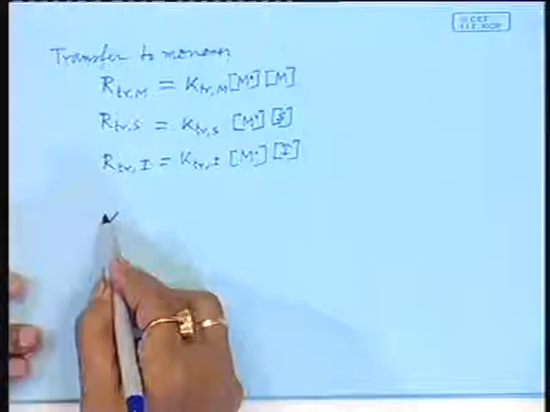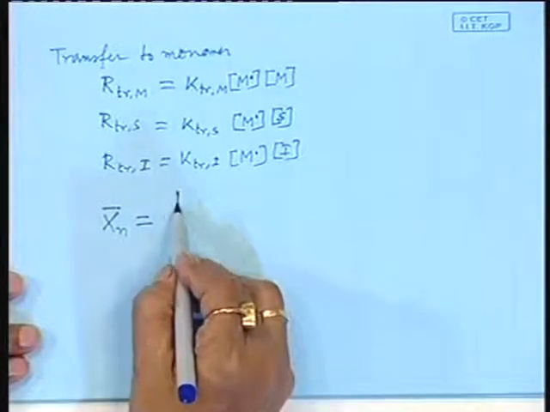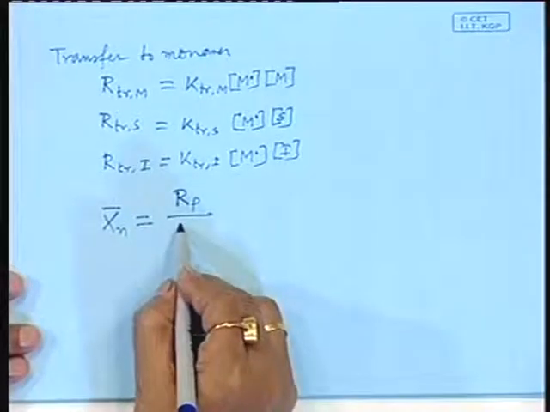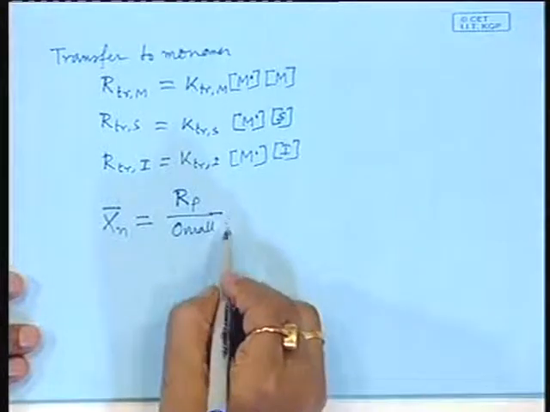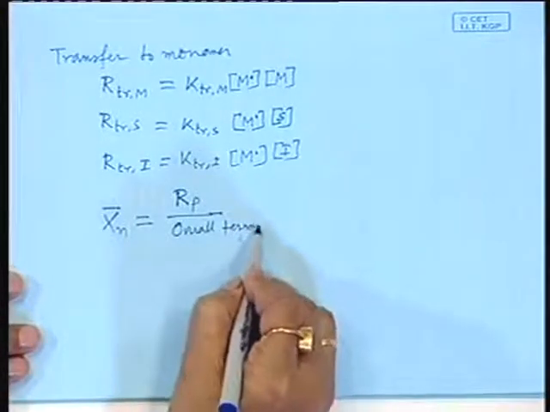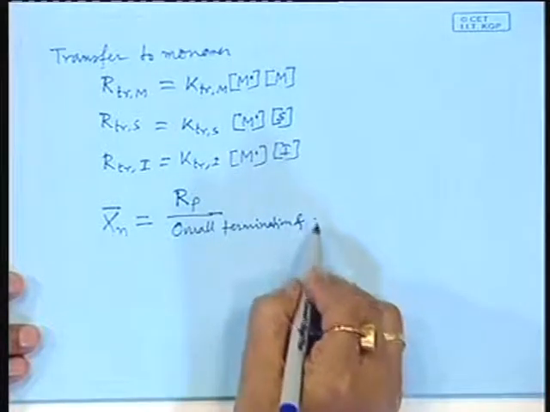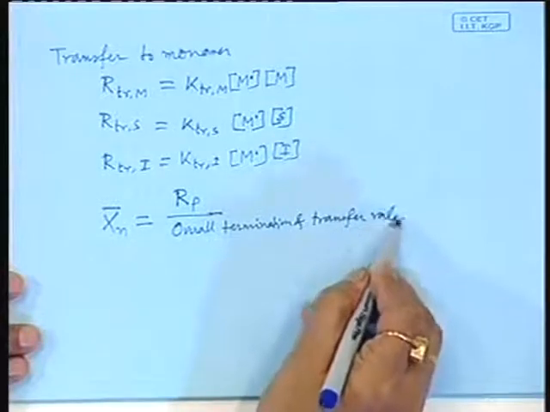So, the overall degree of polymerization becomes equal to Rp by the overall termination and transfer rates.